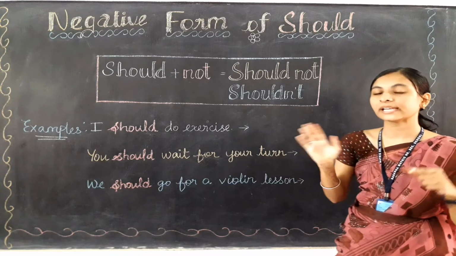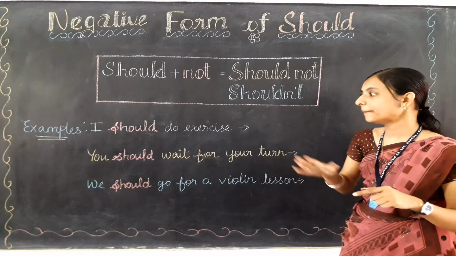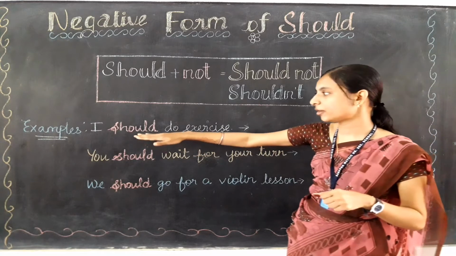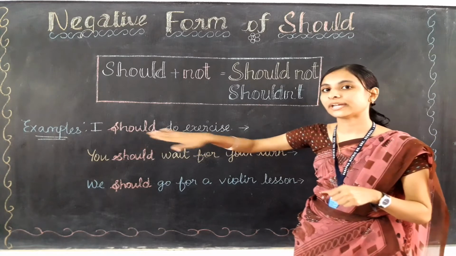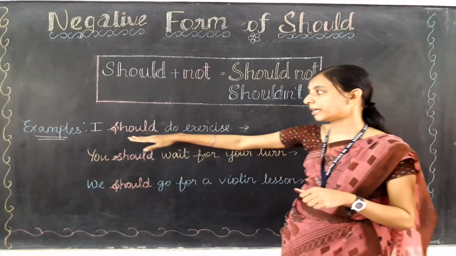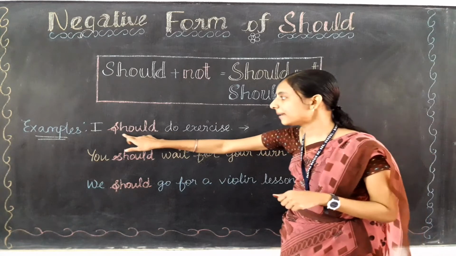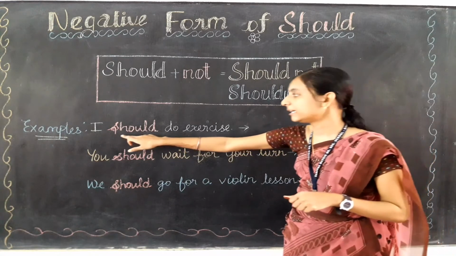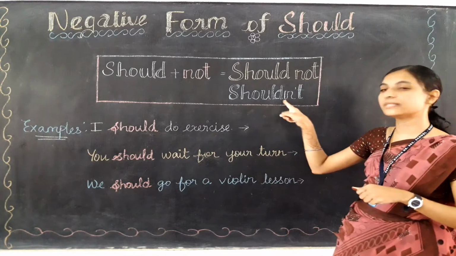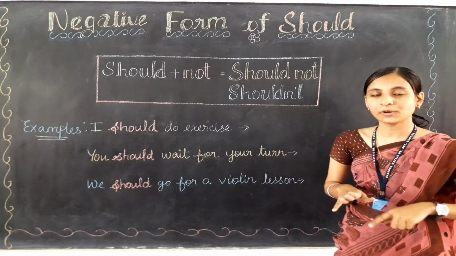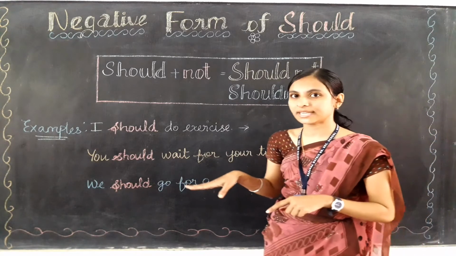So I hope you are getting me. I repeat again. If you are going to make this sentence into negative form, you are going to write shouldn't in place of should. In place of should, you are going to use this word. Are you clear now? Okay, let's read out the 3 sentences first.